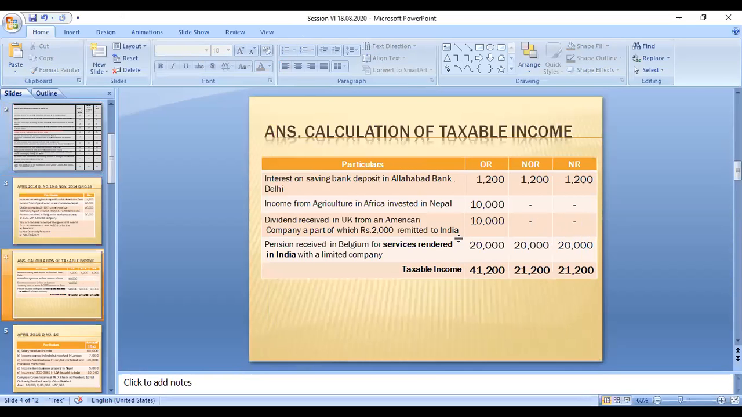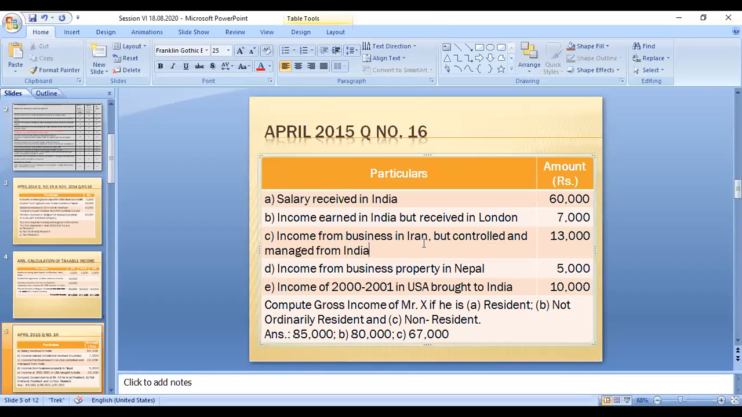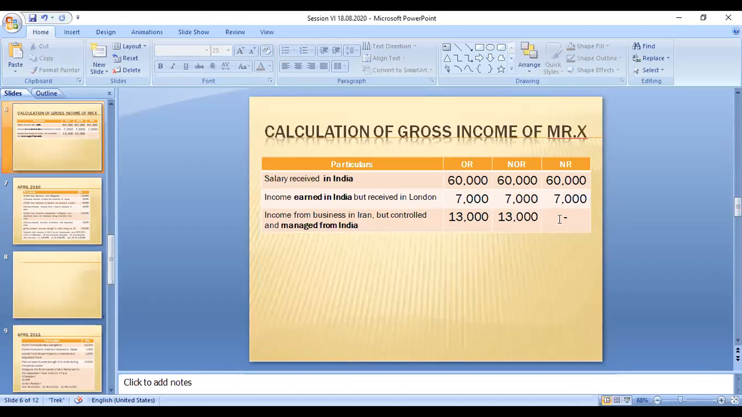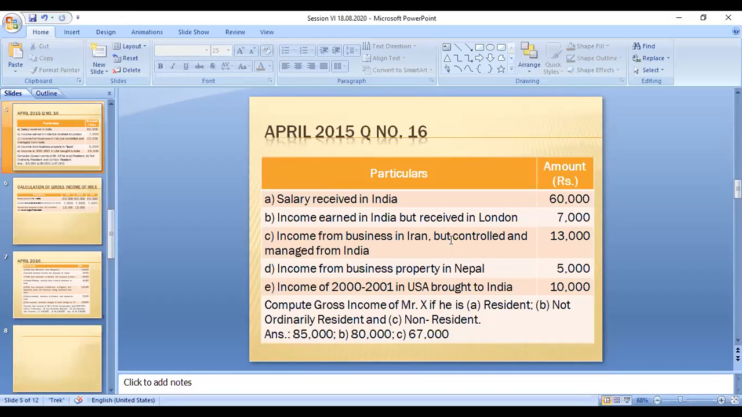The business from Iran controlled from India. Controlled from India means only an ordinary resident and a not-ordinary resident are taxable. The non-resident is not taxable. So this is the only case. Okay, next category. So the third is over.